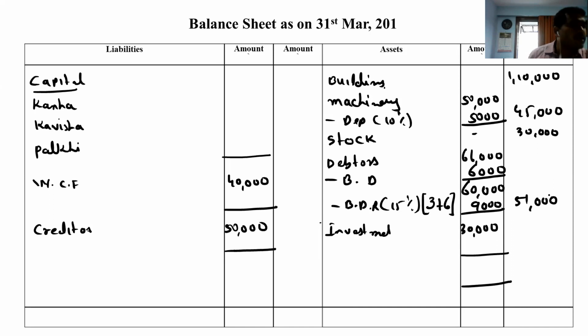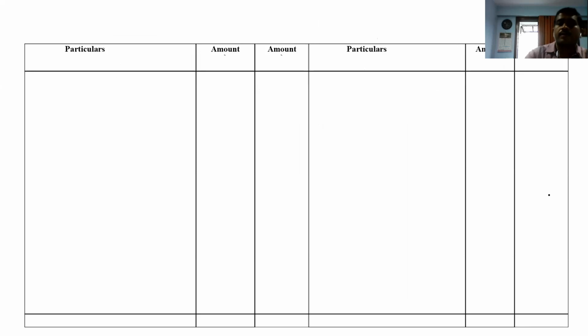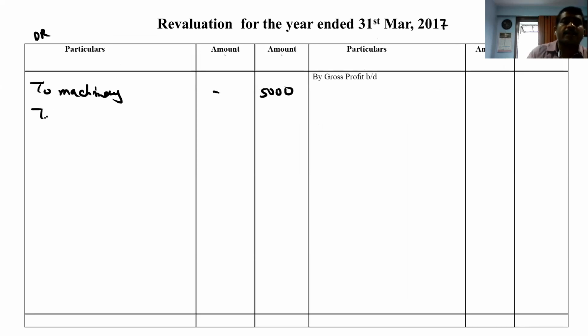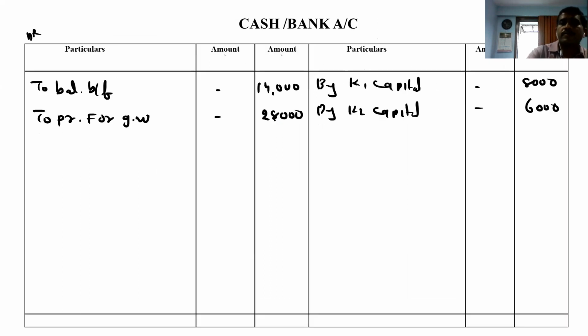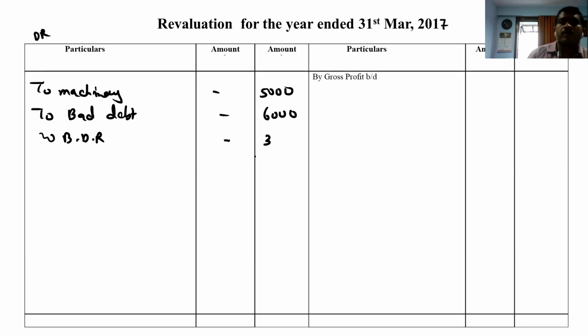6,000 we have to give extra. So on the debit side it will come to bad debt 6,000. To bad debt reserve it will come for how much? 3,000 only. Sorry, total we have to give how much? 9,000. Yes, so we have to give extra 6,000. Yes, bad debt reserve 6,000.